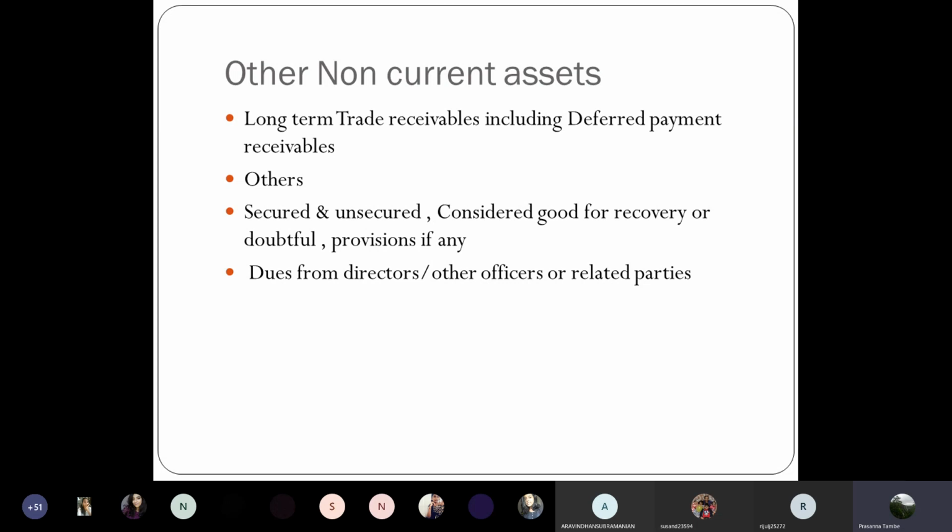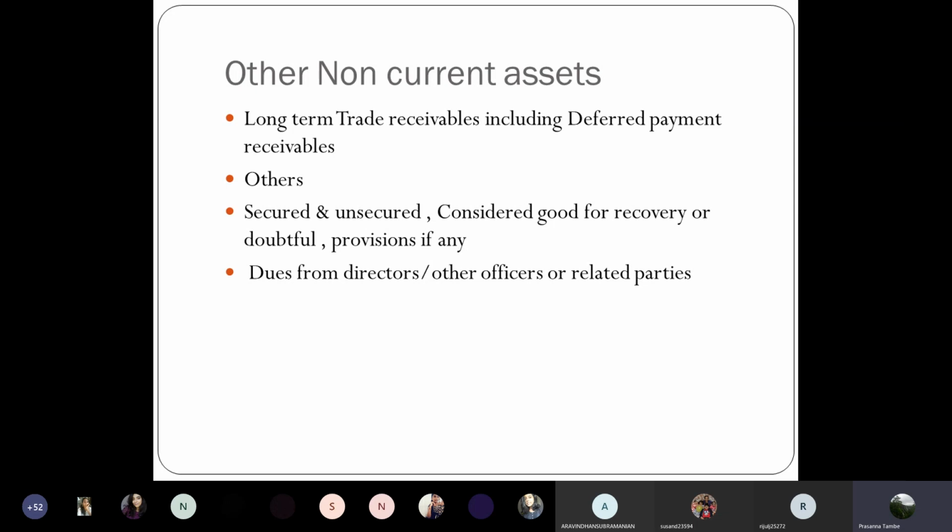Sometimes when you sell goods or provide services, your trade receivables or debtors may have a longer period of recovery depending on the terms and conditions of your contract with such customer. If it is a long-term trade receivable, then that will be treated as a non-current asset under this category. If you have given a deferred payment option, the customer will pay in installments.